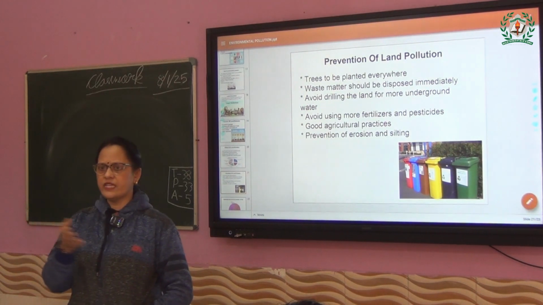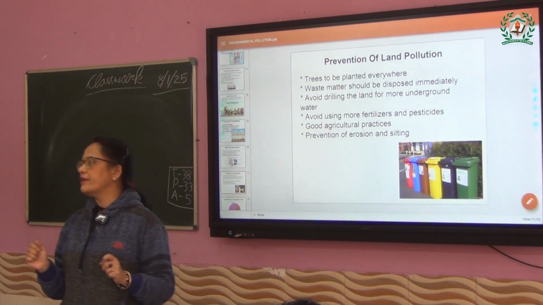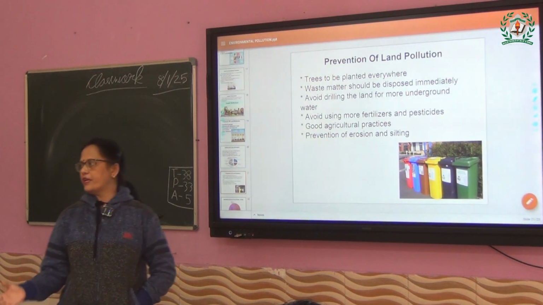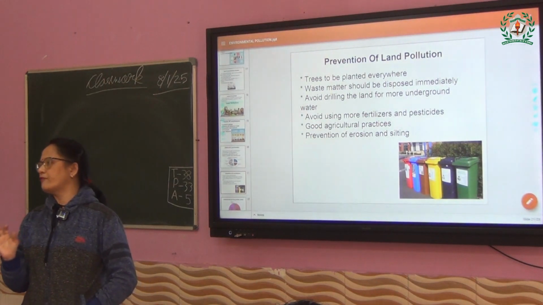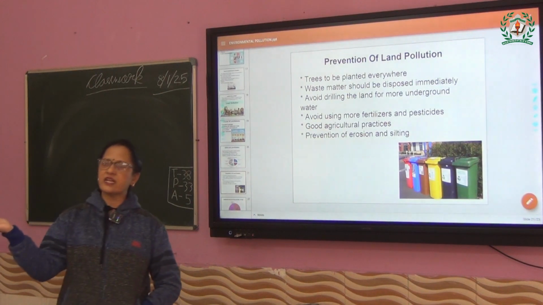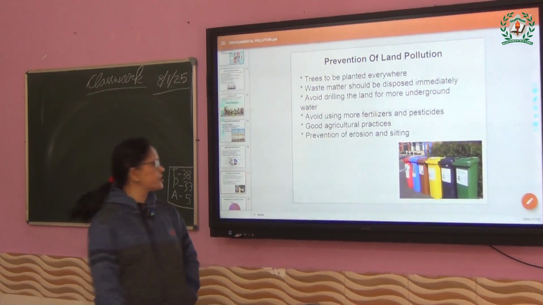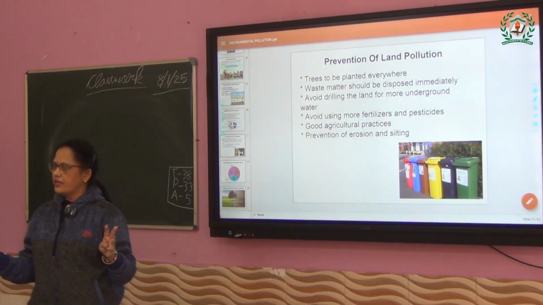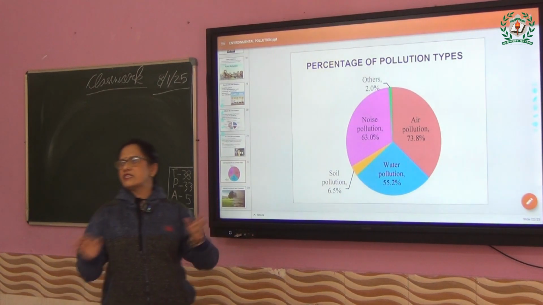Nowadays, you have seen that metro rails are being built everywhere. It is affecting the land. Good agricultural practices: farmers have to use good agricultural practice, that means in a proper percentage we have to use fertilizers and all. And prevention of erosion. Erosion means if you just cut off the trees, what will happen? The soil will be eroded, it will just be flushed out. So this is all about land pollution. Is it clear to everyone or not clear? Clear.